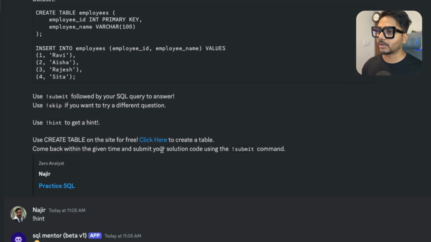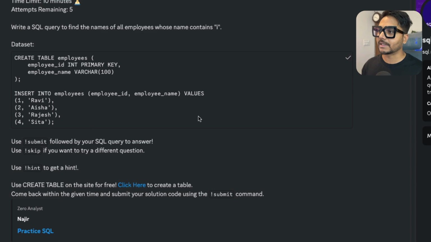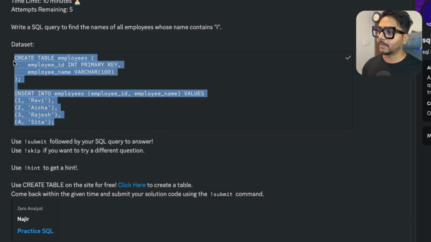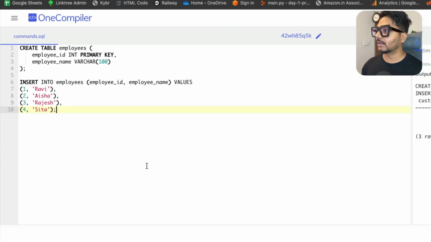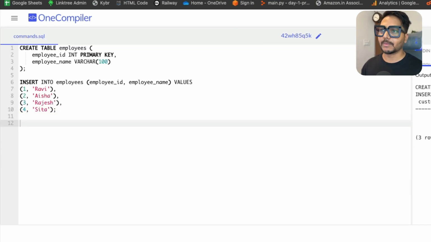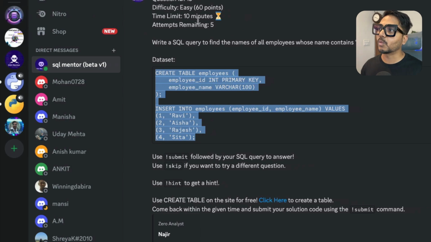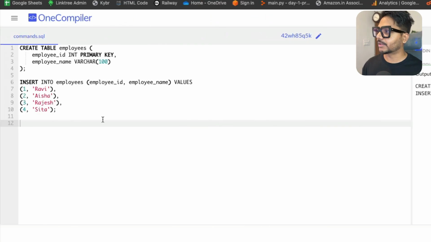That's great. Now to create the tables again, I can just copy this dataset and go to this online compiler website, or I can click on this link, and I have already opened it. So I will erase everything and run this query to create the table. Now you need to make sure that you are solving it within the given time, otherwise you will get an error saying call time's up, so you will not be able to submit your solution. So we have the employees table we have just created.